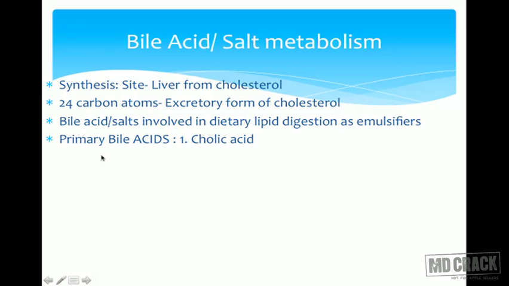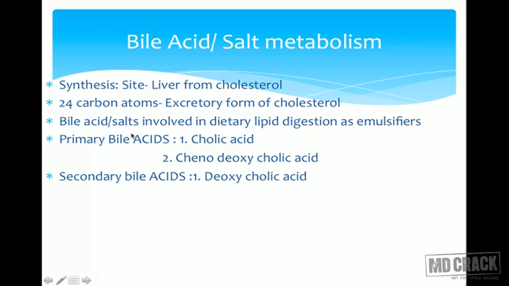Now there are primary bile acids and primary bile salts, and secondary bile acids and secondary bile salts. Let me clarify this. Primary bile acids are cholic acid and chenodeoxycholic acid. And the secondary bile acids are deoxycholic acid. You remove the cheno, and cholic acid is converted into deoxycholic acid. And chenodeoxycholic acid is converted into lithocholic acid.